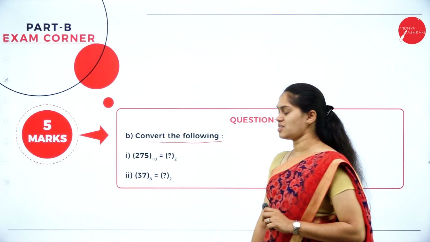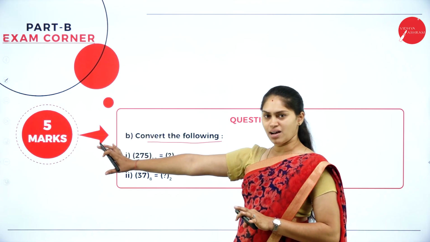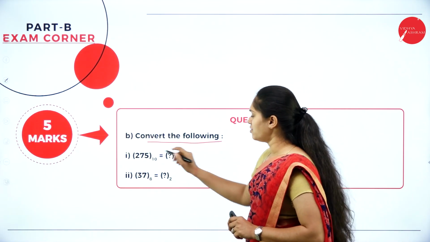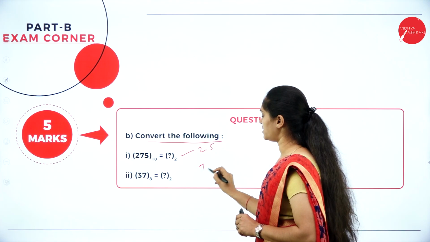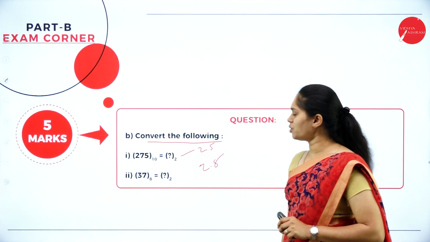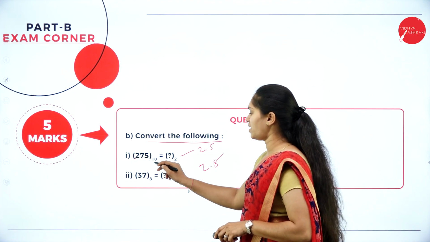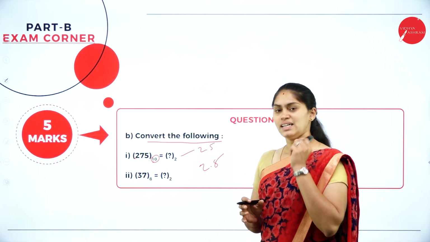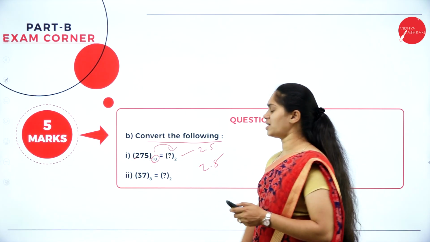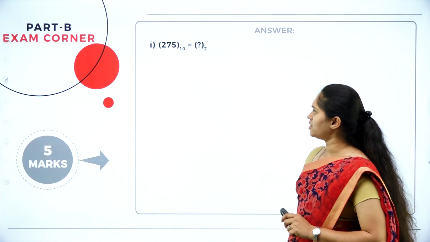Convert the following. Here we have it for 5 marks. So you can easily say that the first one is for 2.5 and the other one is for 2.5. So what is the first question? 275 base 10. Base 10 is the decimal number system, which needs to be converted into binary. So we'll do it now.